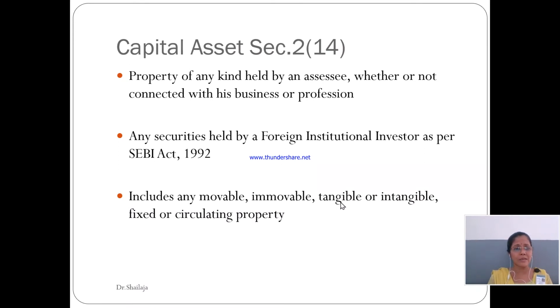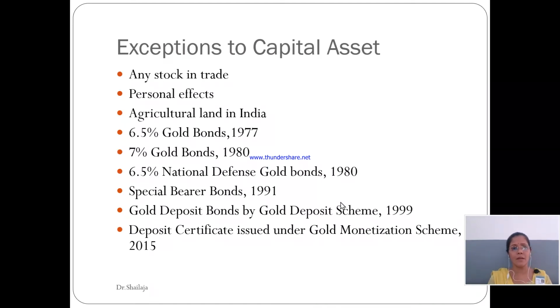That a capital asset has to be owned by an assessee, he can use that particular asset for his business or profession, or he may not. The securities held by a foreign institutional investor, and it also includes all movable, immovable, tangible, intangible, fixed or circulating property. There are certain exceptions to capital asset.